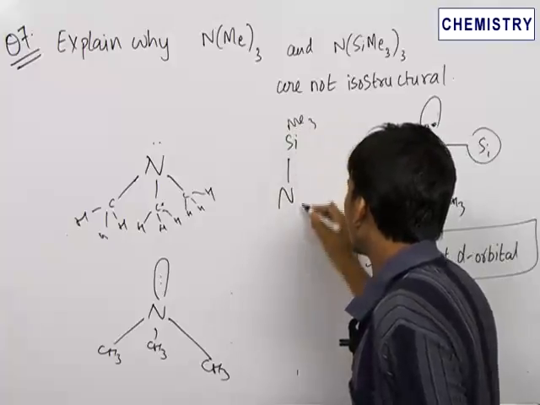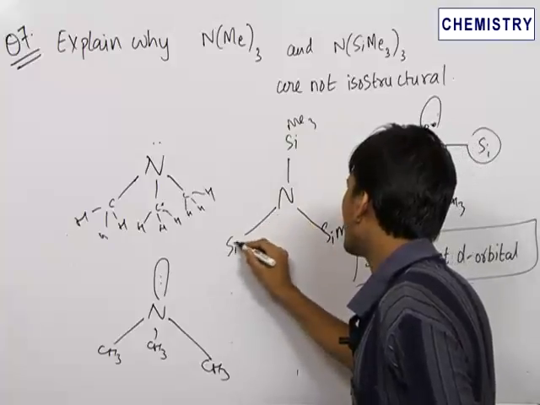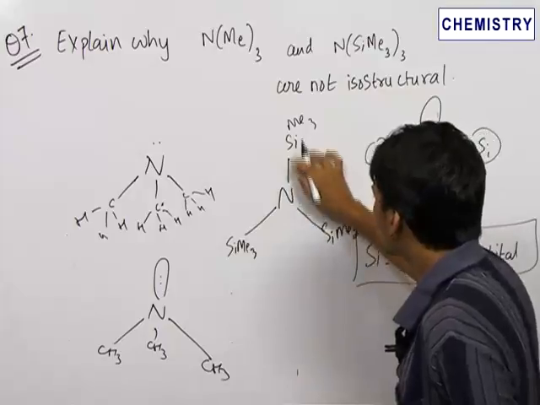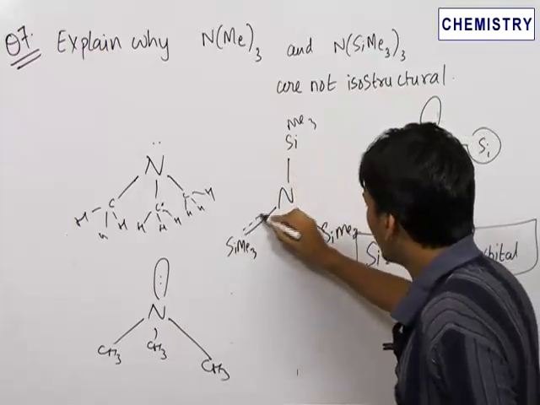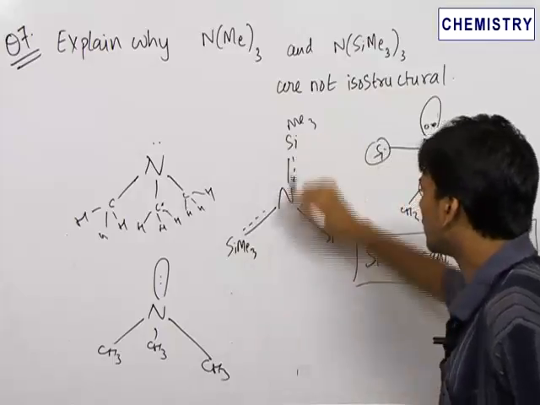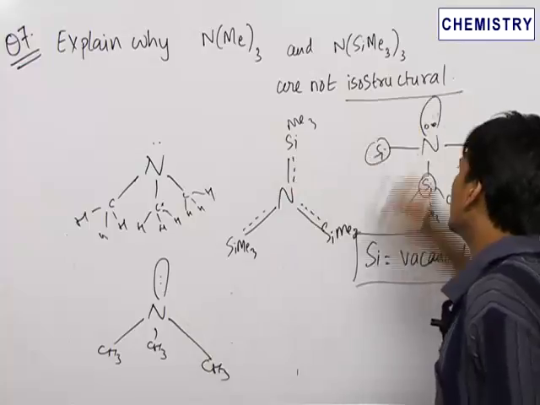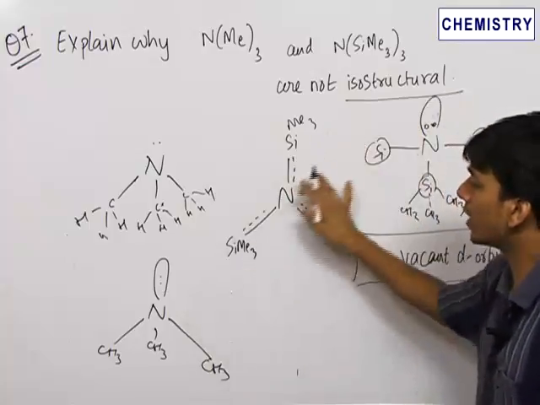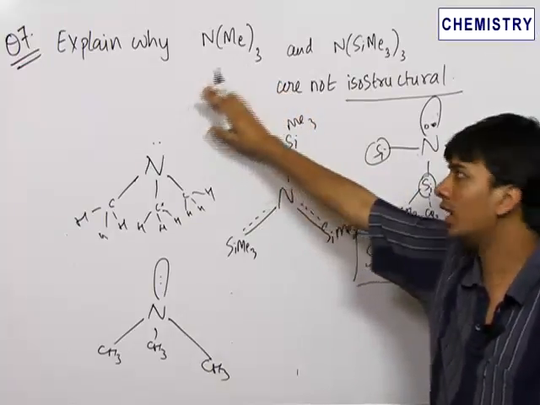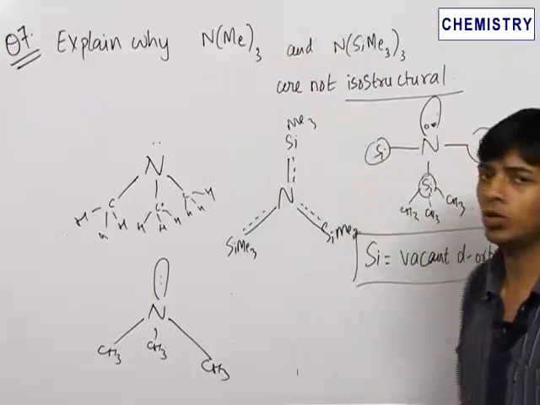SiMe3 and SiMe3, it sometimes does back bonding with this atom, sometimes with this one, and sometimes with this one. Therefore there is a partial d bond character in each of the bonds, due to which these two are clearly not isostructural. So we have clearly explained why these two molecules are not isostructural, because carbon does not have a vacant d orbital, whereas silicon has a vacant d orbital in which the lone pair of nitrogen can do back bonding.